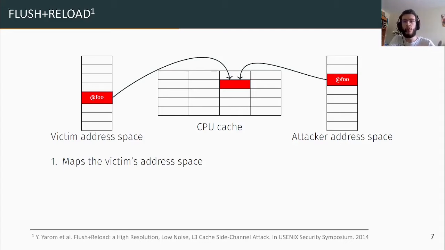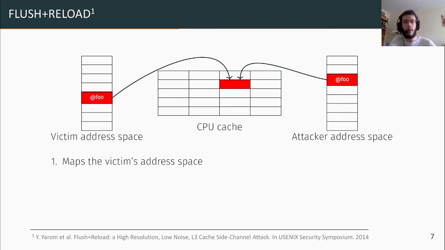There are basically two constraints to perform this attack. First, the attacker and the victim need to share the same CPU caches. And second, the attacker needs to be able to map the address space of the victim process, or at least the part containing the instruction to monitor.